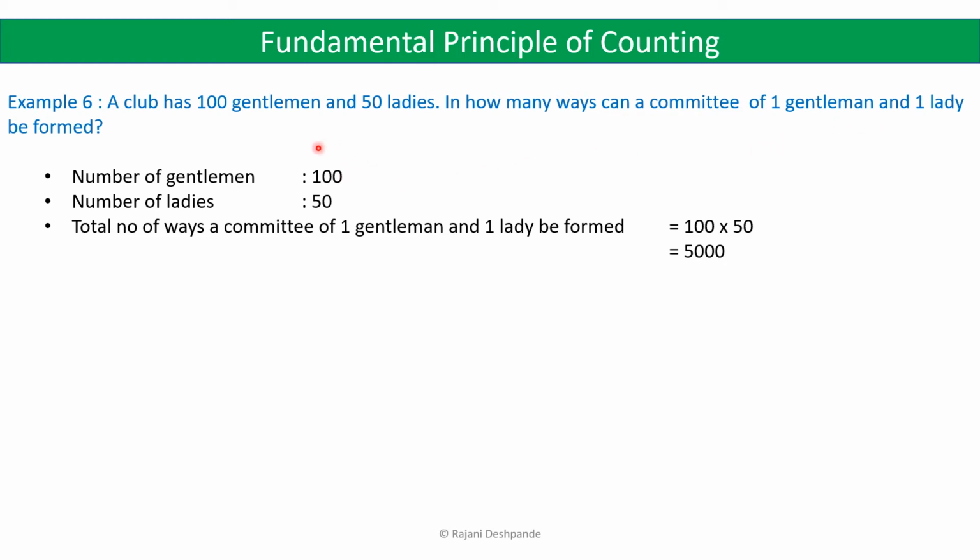So we have to choose 1 gentleman from 100 gentlemen. So we have 100 ways of choosing a gentleman, and 1 lady from 50 ladies, so we have 50 ways of choosing a lady. We have to choose both, that is, we have to perform both these tasks, so we have to use the multiplication principle. So the total number of ways a committee of 1 gentleman and 1 lady can be formed is equal to 100 into 50, which is equal to 5000.